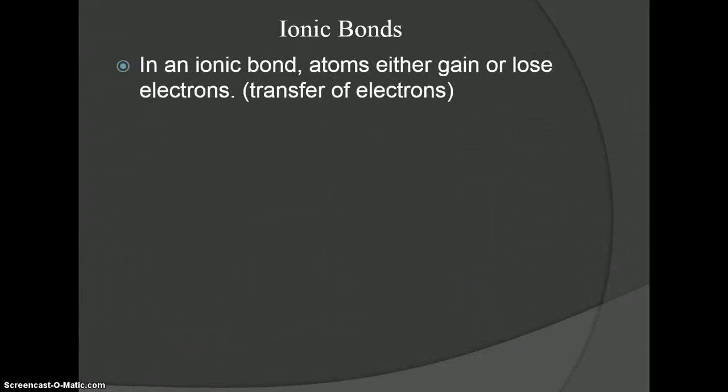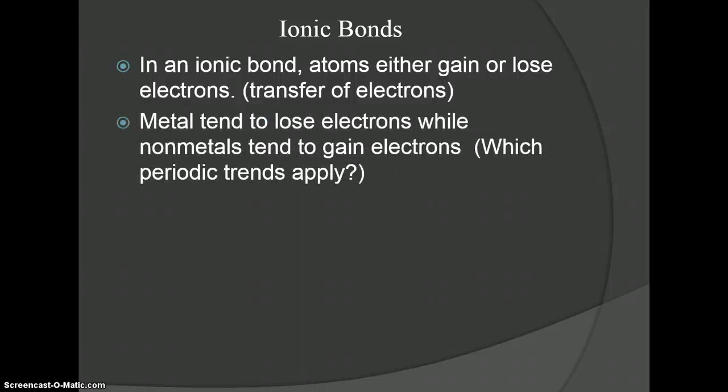All right, what is an ionic bond? We're going to take a closer look at this. In an ionic bond, atoms either gain or lose electrons, what we call the transfer of electrons. And the whole purpose behind this, the reason why they're gaining or losing electrons, we kind of talked about some of the periodic trends, or we mentioned those briefly already: electron affinity, ionization energy.